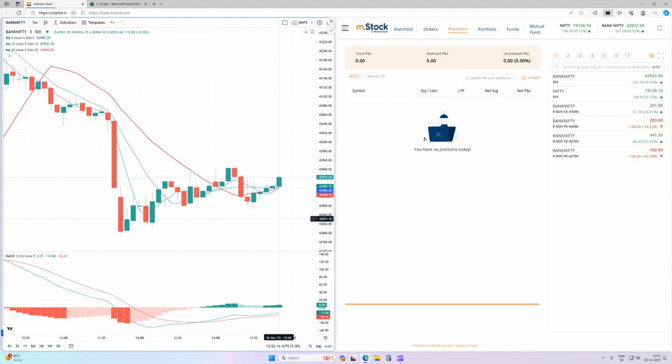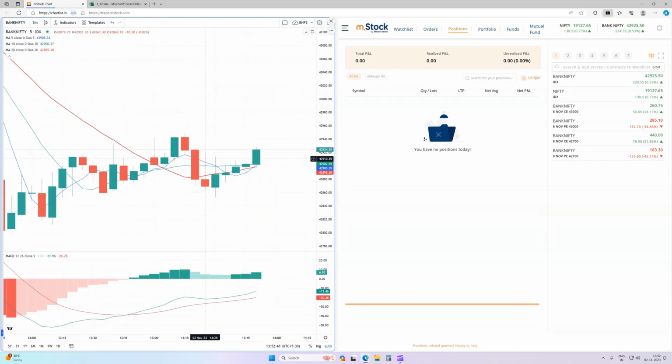Now let's understand why we are waiting for this scenario, that price should trade above or below the 5, 10 and 20 moving averages based on the trend. As you know, all these moving averages act as support or resistance for the price. If all three moving averages are trading above the price, they will act as resistance, and if they are trading below the price, they will act as support. As you currently see here, first Bank Nifty took resistance at this 42,900 level from all three moving averages. Then again it tried to sustain above the 5 and 20 moving average. Now it is trying to sustain above all three moving averages.